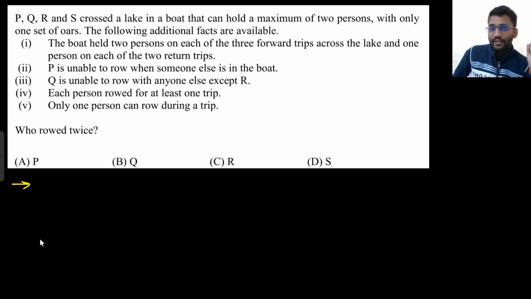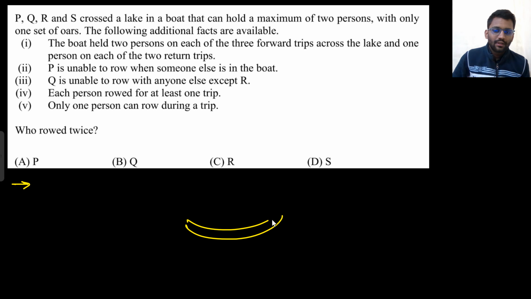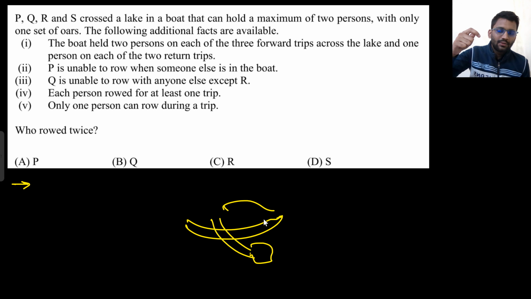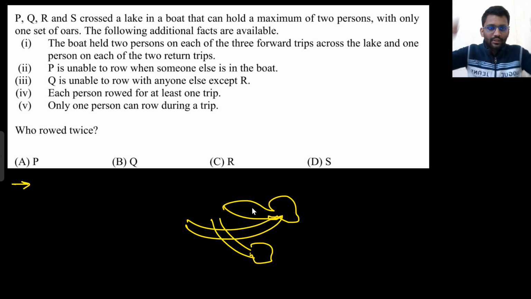So now, PQRS crossed a lake in a boat that can hold a maximum of 2 persons with only one set of oars. What are oars? Let's assume this is a boat. There are two paddles, these two things from where you row the boat. What do you mean by row the boat?